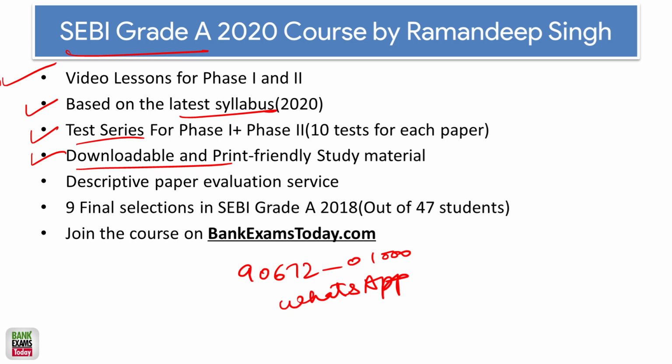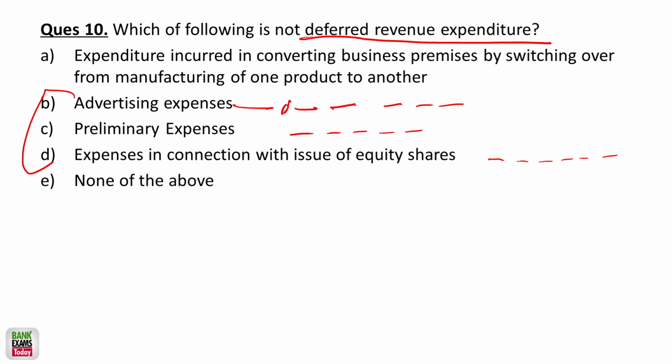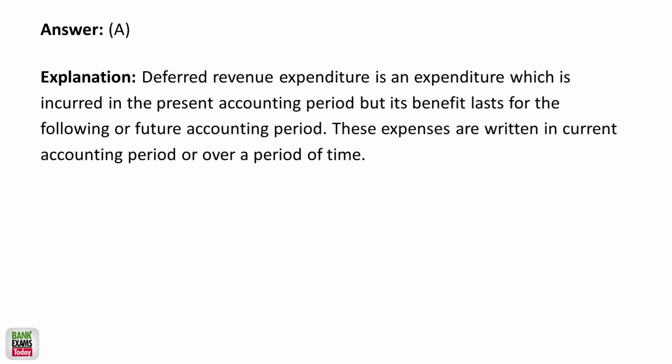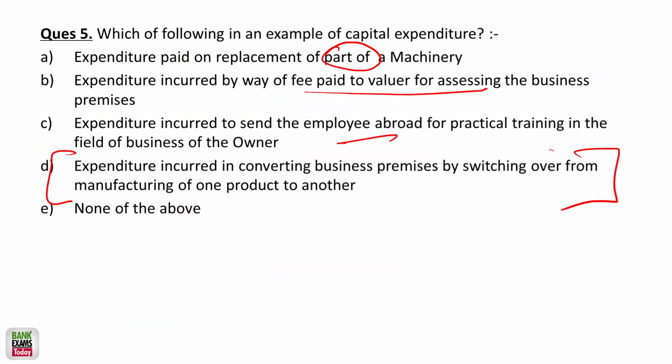Somebody's asking me, the last answer was wrong. Please give it a look. The last question: expenditure incurred in converting business premise by switching over from manufacturing of one product to another product. This is not a major change. You didn't break anything. You just change the manufacturing from one product to another product. That's all. I guess there is a similar example in the previous examples.